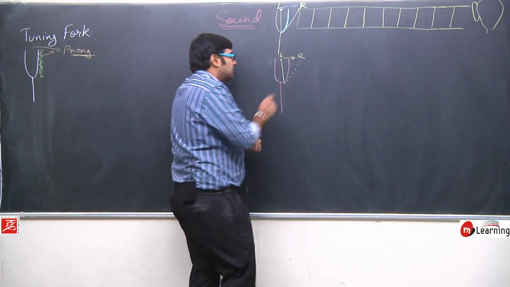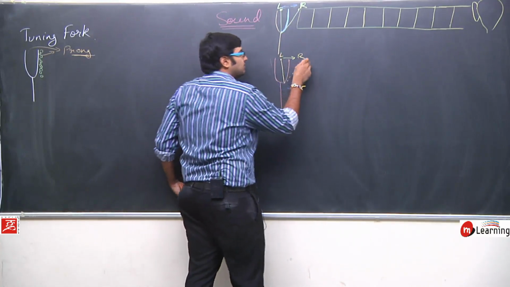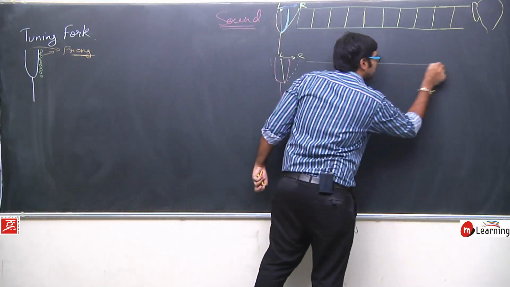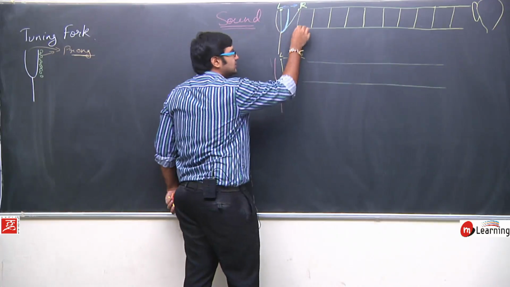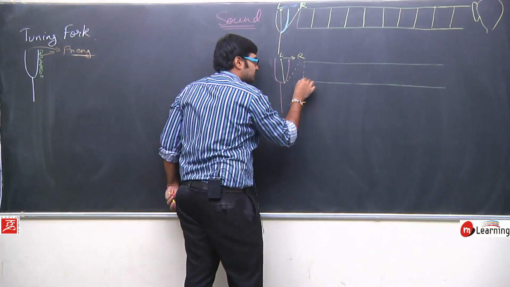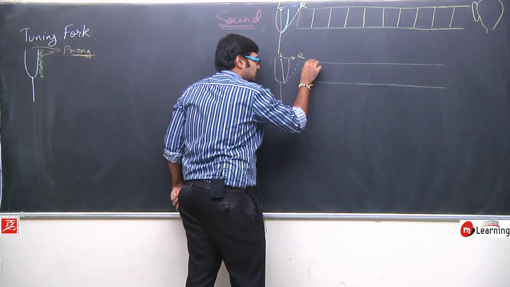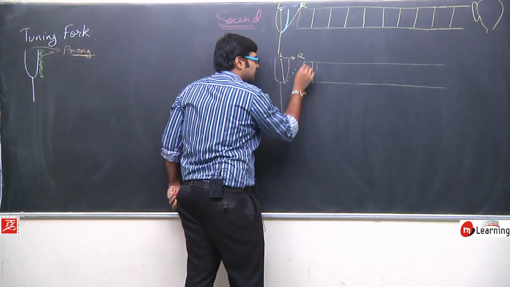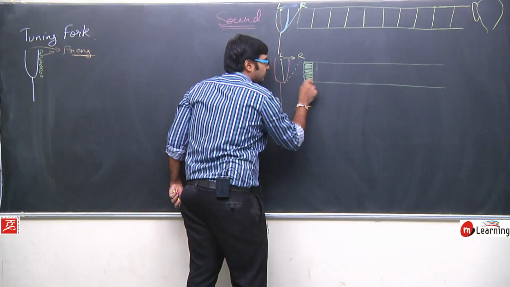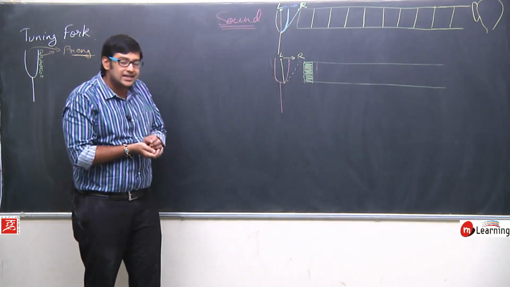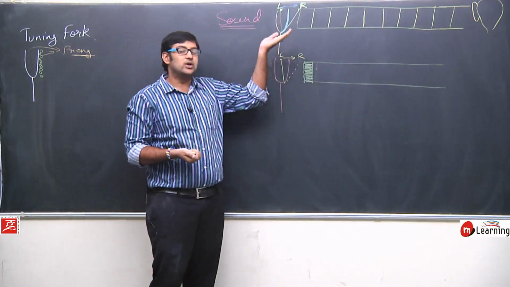And you will find that when it moves from left to right, the particles in this first layer will come close to each other, and the density of this layer is going to increase.